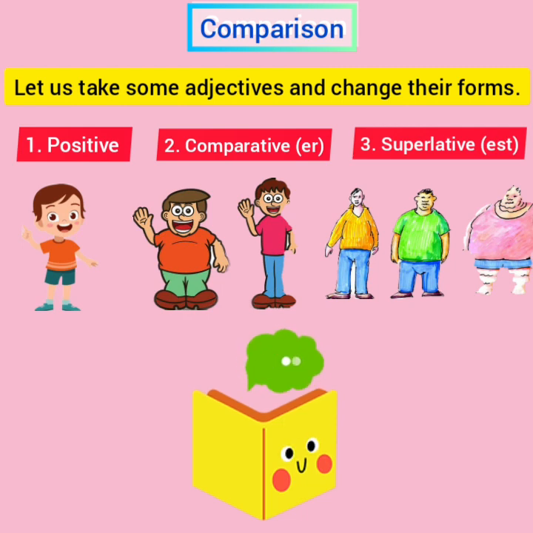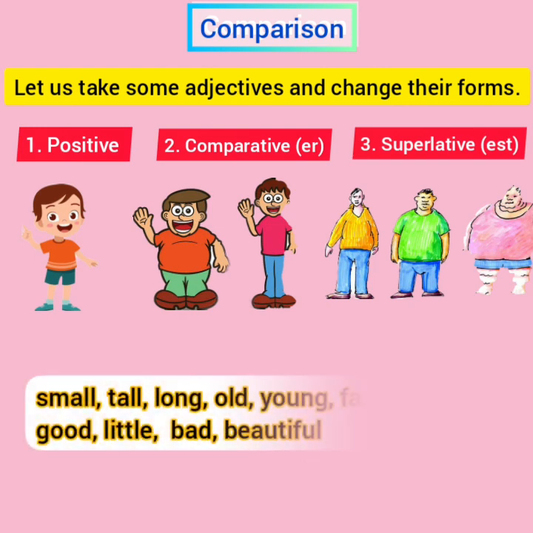So here are some adjectives given in the box in their positive degree. The adjectives are small, tall, long, old, young, fast, low, light, good, little, bad, beautiful.